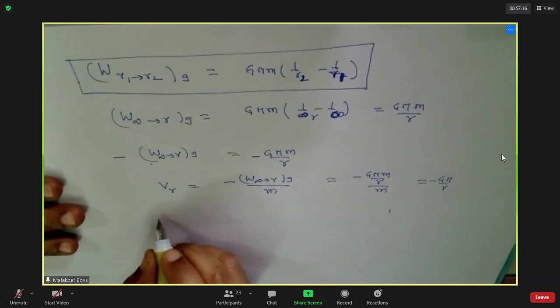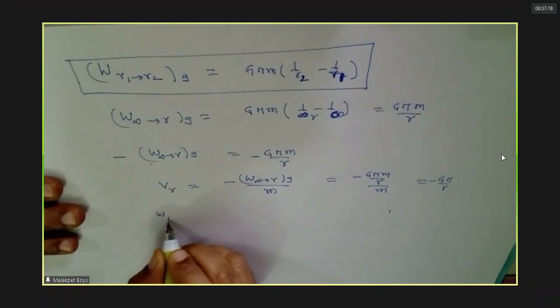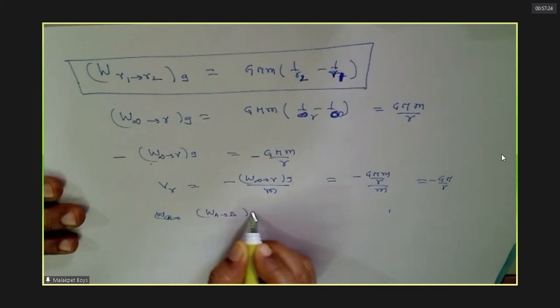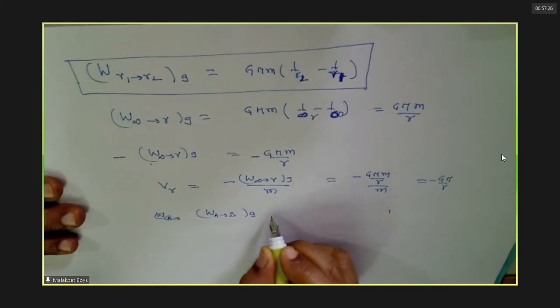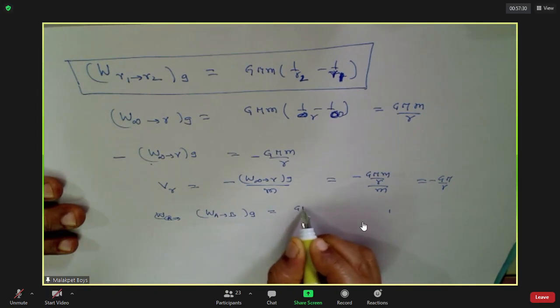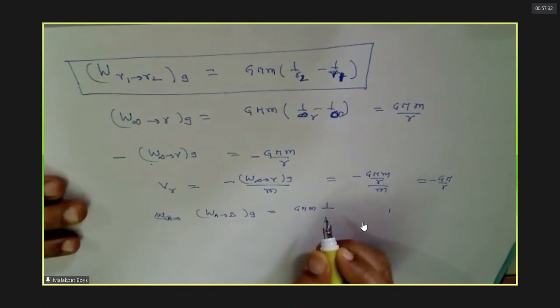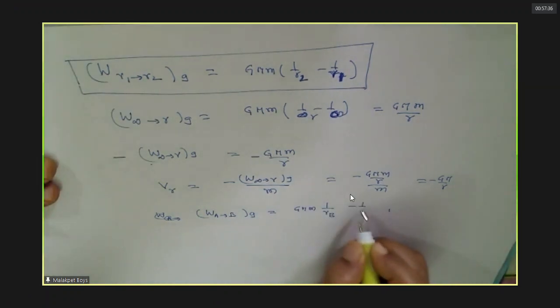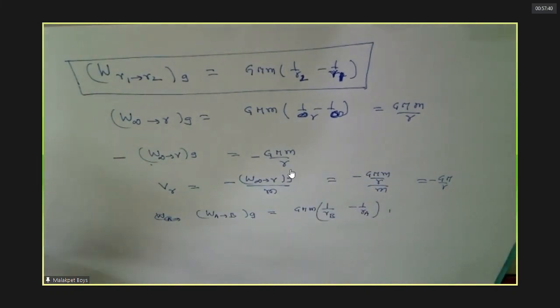So I can say that work done from point A to B, can I write like this? Yes, we can write.